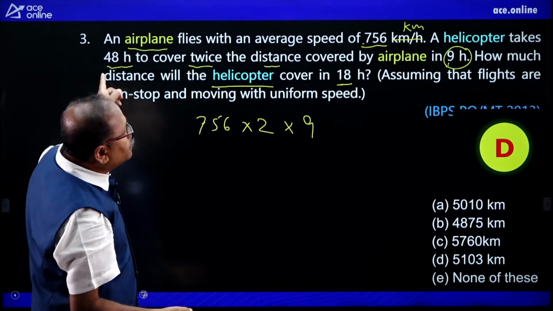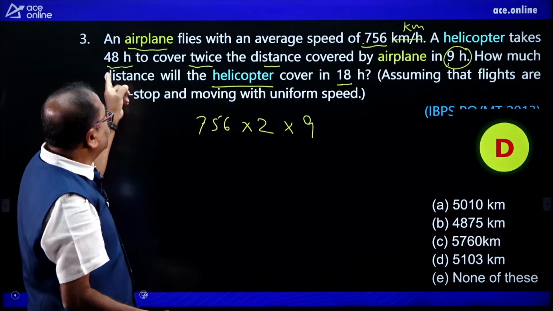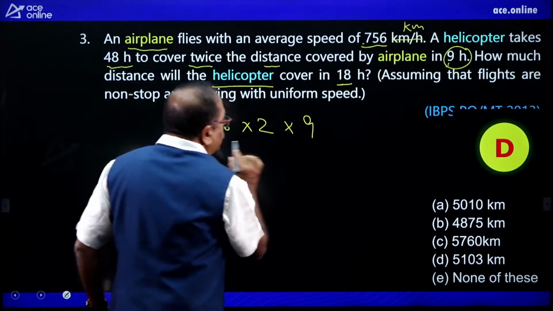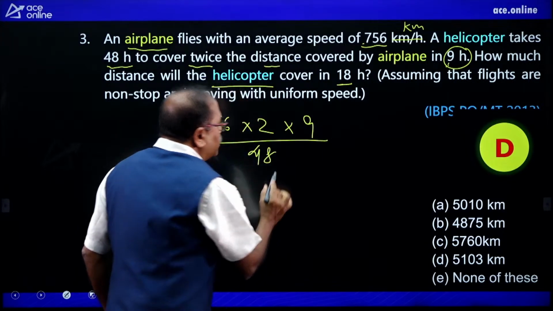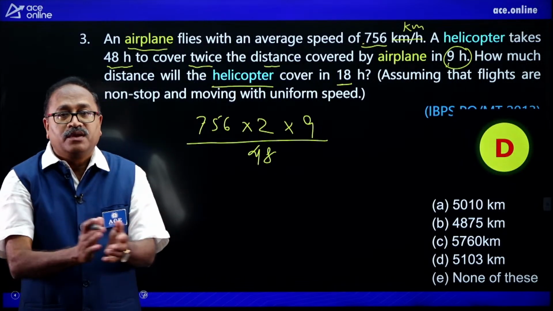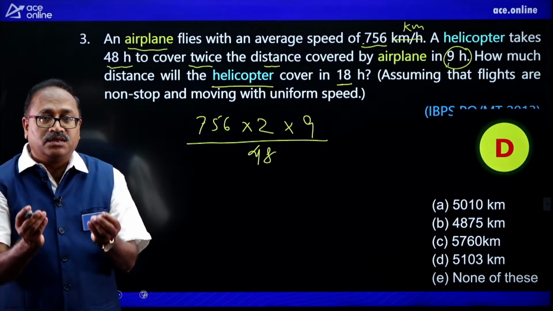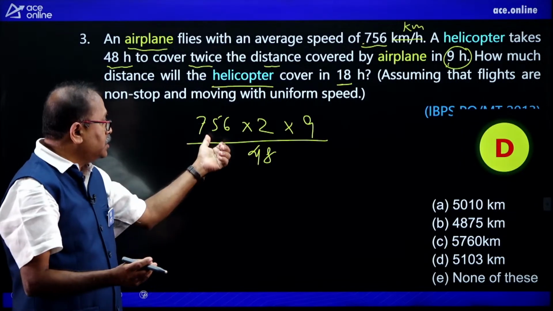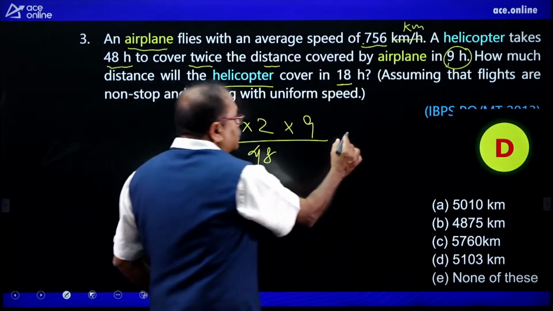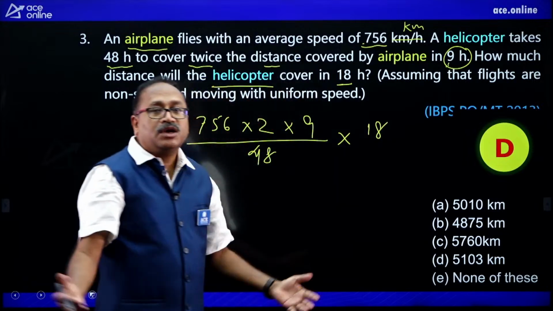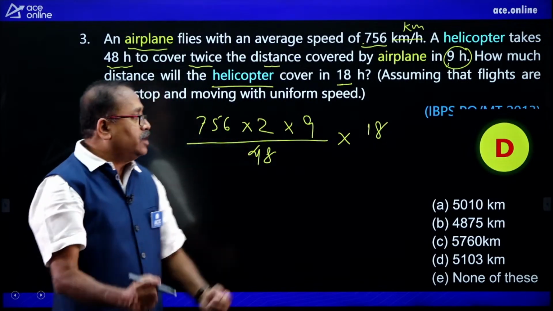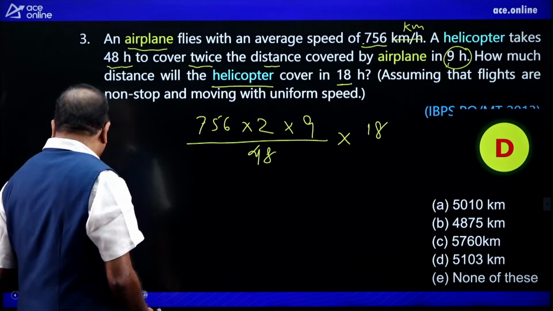There is 48 hours. A helicopter takes 48 hours to cover this distance. So divide this by 48. I will get the helicopter speed or not? Yes, I will get the helicopter speed. Come on. These kinds of questions are very frequently asked. I am getting the helicopter speed, and how much it will cover in 18 hours. So into 18. That's all. The rest part is only a simplification part, my dear friends. So let's see how much I will get.